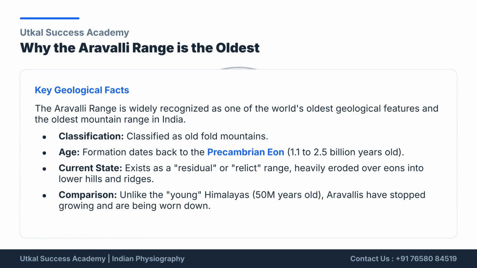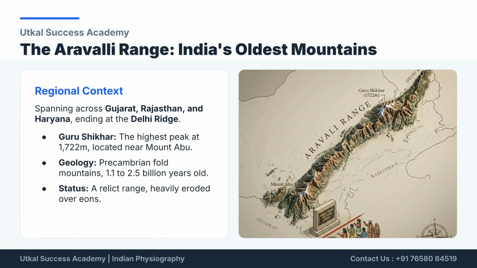It is classified as an old fold mountain, dating back 1.1 to 2.5 billion years to the Precambrian eon. The Aravallis are now a, quote, residual range, heavily eroded. Unlike the young Himalayas, which are still growing, the Aravallis are steadily being worn down by eons of natural forces. The Aravalli Range spans Gujarat, Rajasthan, and Haryana, ending at the Delhi Ridge. The highest peak is Guru Shikhar at 1,722 meters, located near Mount Abu.